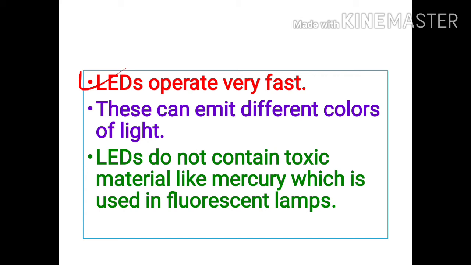And the last advantage is LEDs do not contain toxic material like mercury, which is used in fluorescent lamps. We have studied that in a fluorescent lamp mercury is used, which is a dangerous chemical, but in case of LED these types of toxic chemicals are not used. So we can say that this is one of the advantages.